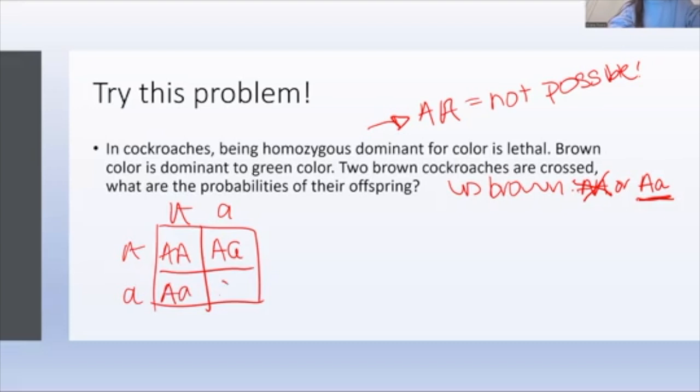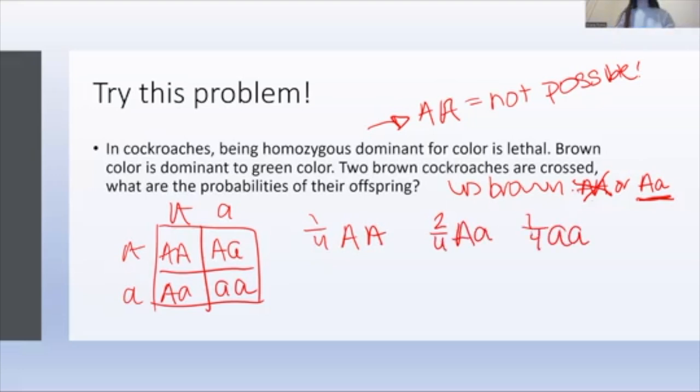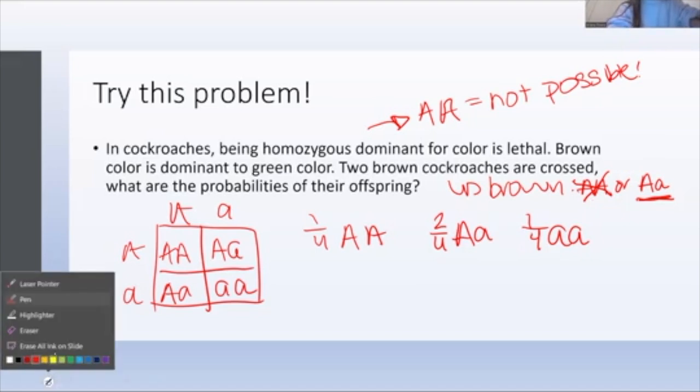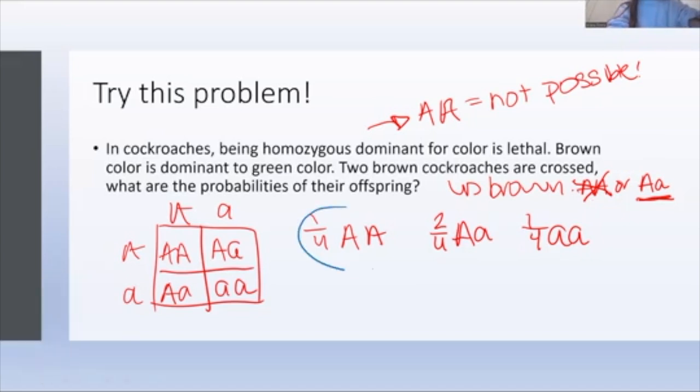All right, so I have my little square. Looking at this square, it could be really tempting to say 1/4 big A, big A, 2/4 big A, little a, 1/4 little a, little a, and move on. But we were told that one of these is lethal, and that means that they're never going to have offspring with these genes. So this one right here is not possible. The probability of this one is actually 0. It's not 1/4, it's 0. So I'm also going to cross off this square right here.